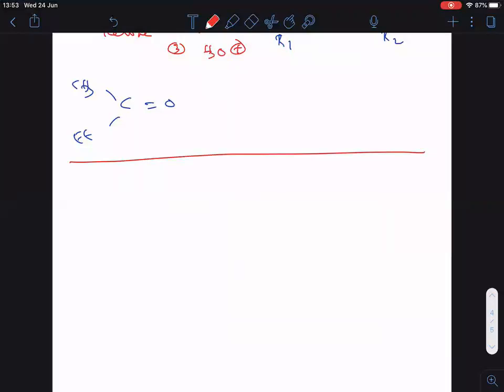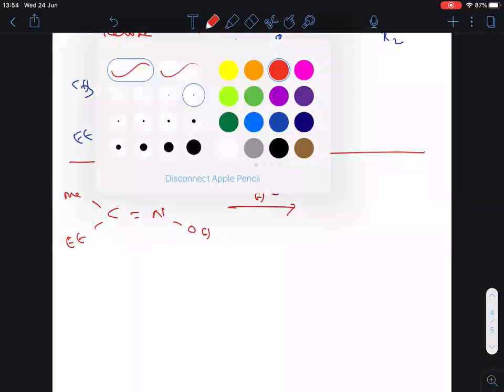C double bonded NOH, methyl. This is one oxime. What is the product in the Beckmann rearrangement? First of all, amide is formed, secondary amide. Harish, you should answer now. Exactly opposite to OH.